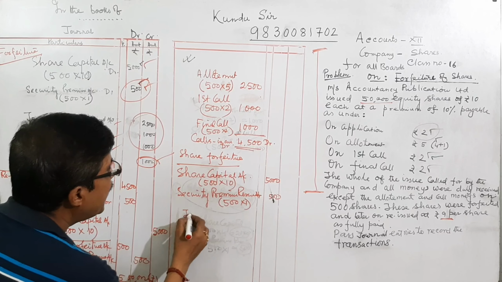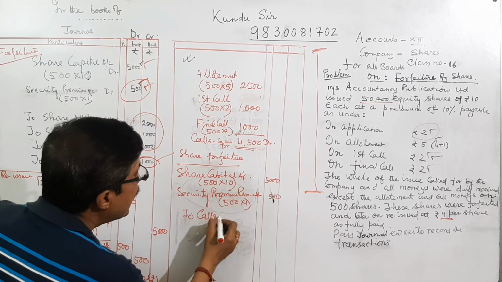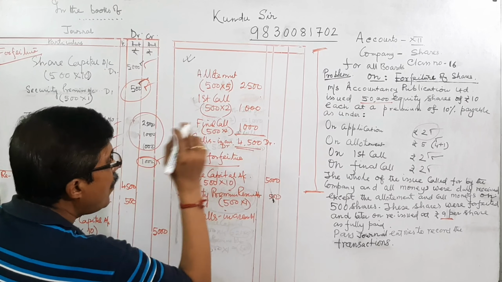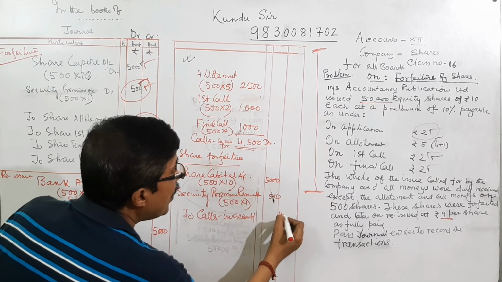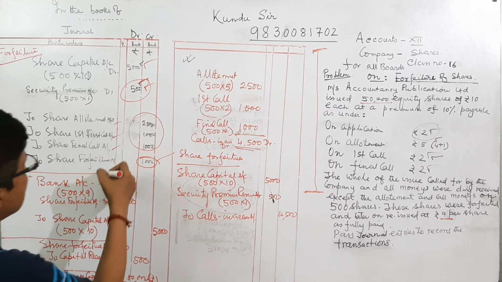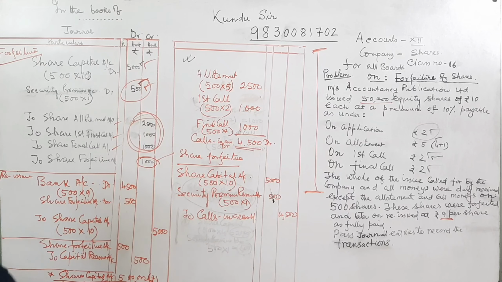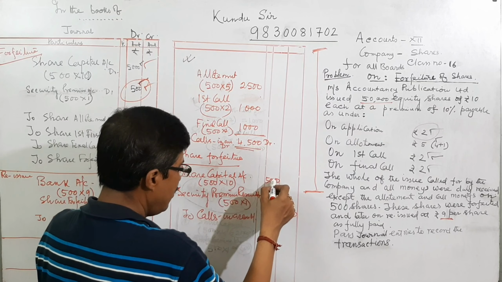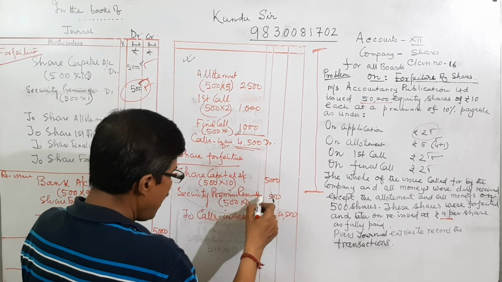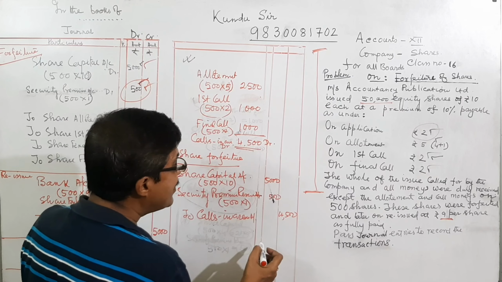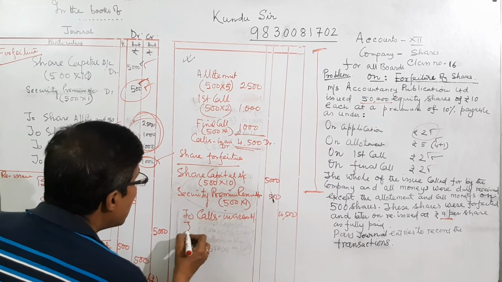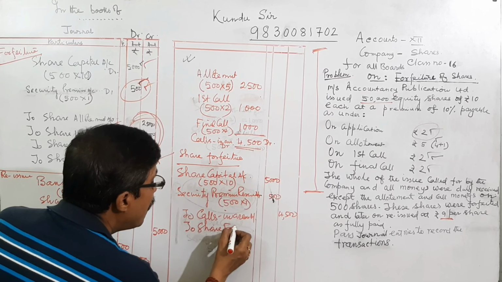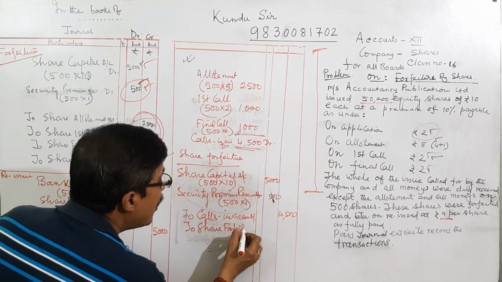Now we are doing credit. Calls in arrear account, how much? 4,500. If you want this system, it is also 4,500. That means we are debiting share capital this, and this, and the balance is the share forfeiture account.